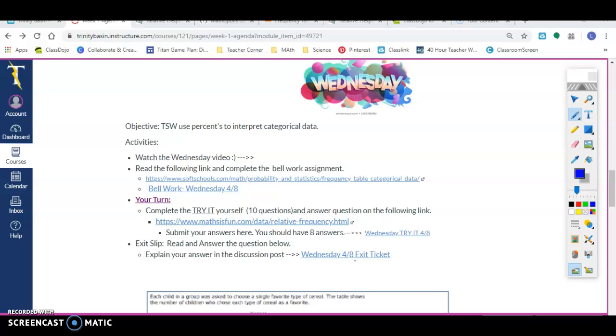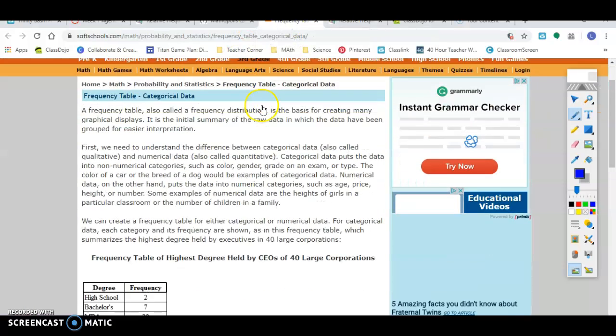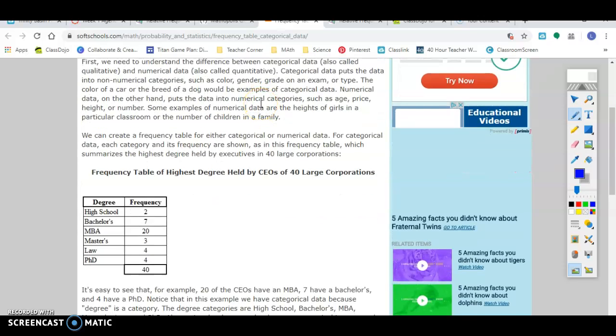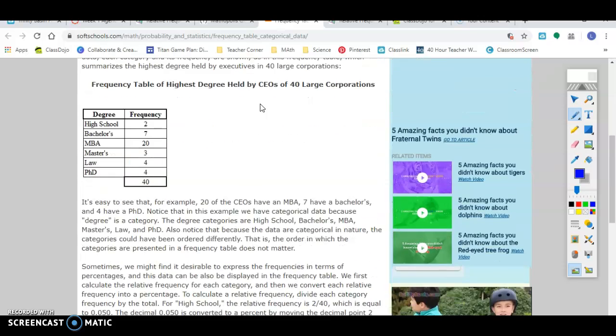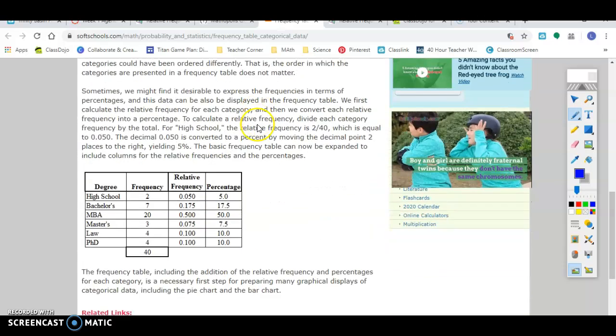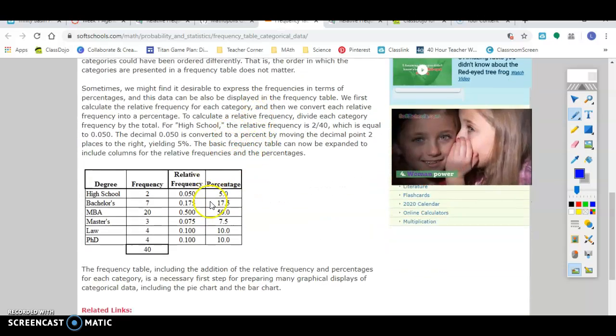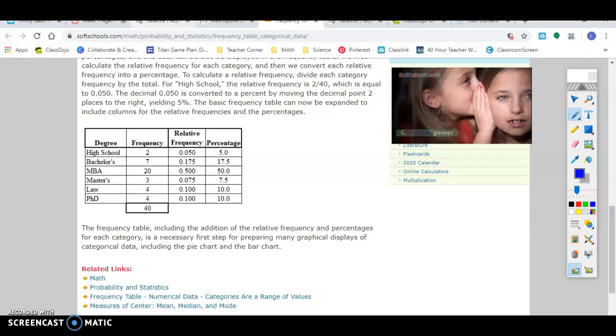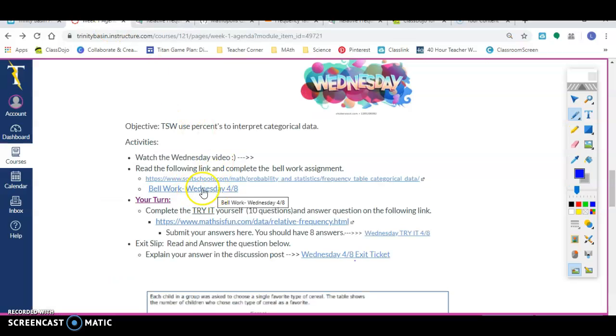So, today you're going to be taking what we've been reviewing, mean, median, and mode, data, graphs, to create your own. Sorry for my washer. So you're going to start here on this website, and it asks you to read through. This is just giving you information about relative frequency, what you're practicing today to create your tables and percentage. So you're going to read through, that's all it's asking you to do there. Then answer a quick bell work question.